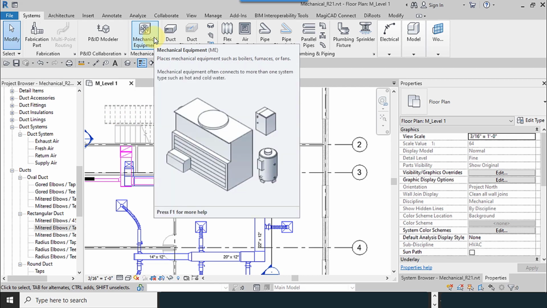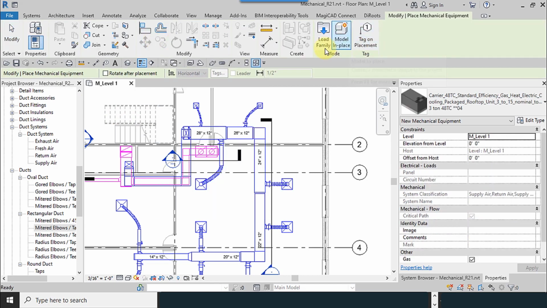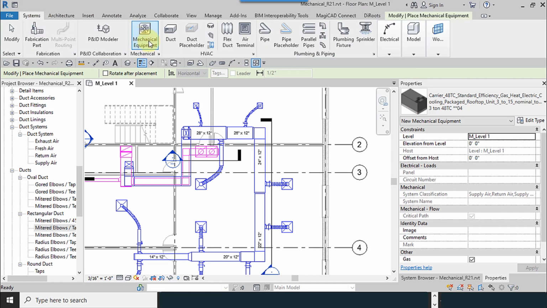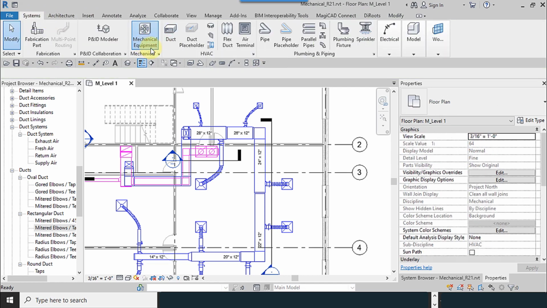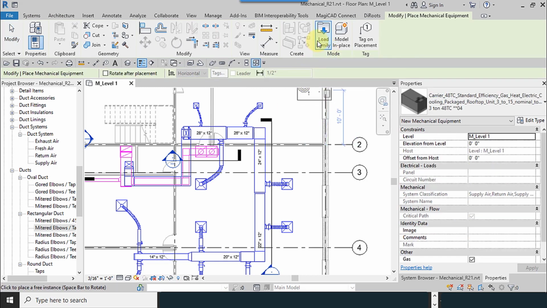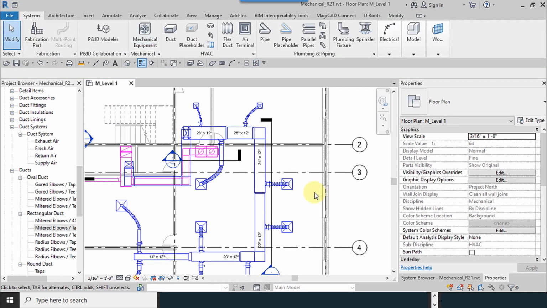And for example, you use mechanical equipment, loadable is made here, Load Family, as you can see. But when you select the duct, there was no option like this. So the specification of this is that Load Family is activated when you use that, okay? When you go to the family environment, you have to add it and model it inside the project.